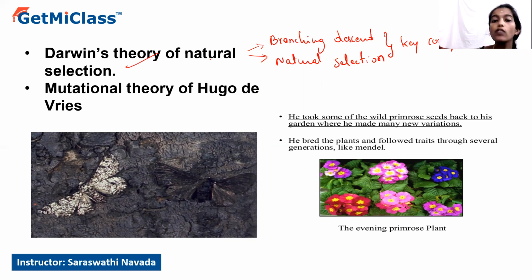According to Darwin's theory of natural selection, it is based on certain properties. In natural selection, organisms tend to overproduce.